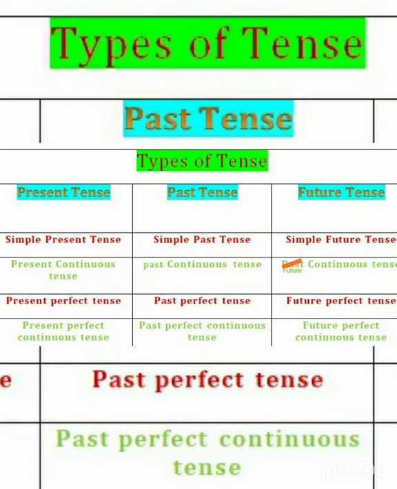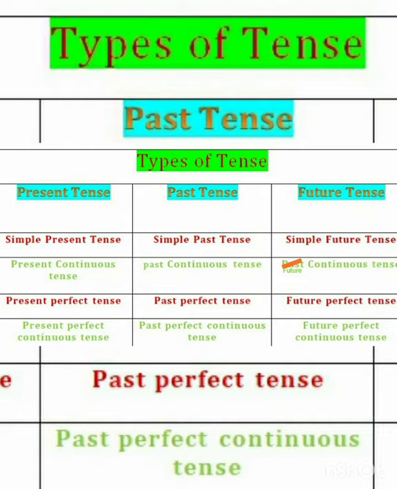In present tense, again there are four types. Those are simple present tense, Sadha Vartamana Kala in Kannada, present continuous tense, Apurna Vartamana Kala, present perfect tense, Purna Vartamana Kala, and present perfect continuous tense, Munduvareda Purna Vartamana Kala. Mainly there are three types in tense: present, past, and future. In present tense, again there are four types.